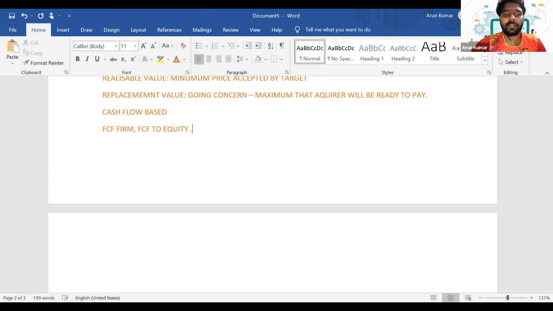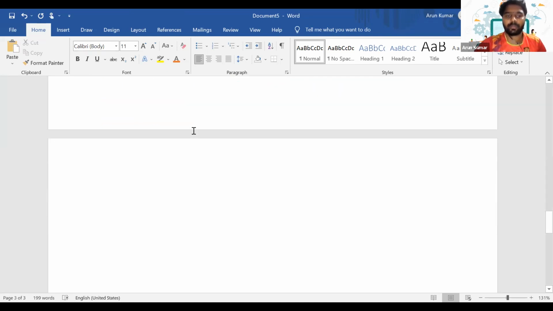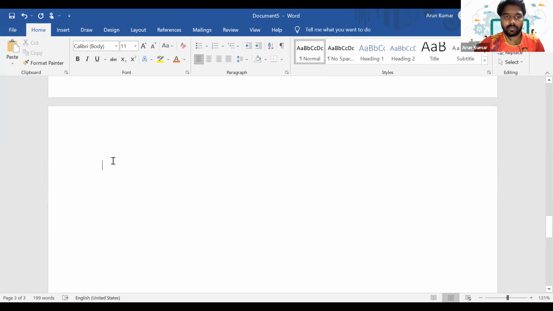So how will you calculate the free cash flow to equity as well as free cash flow to firm? What's the format? That is PBIT. I have to take the PBIT. So from PBIT, we'll deduct tax. Then we'll add the depreciation. Then we will get the operating cash flow.